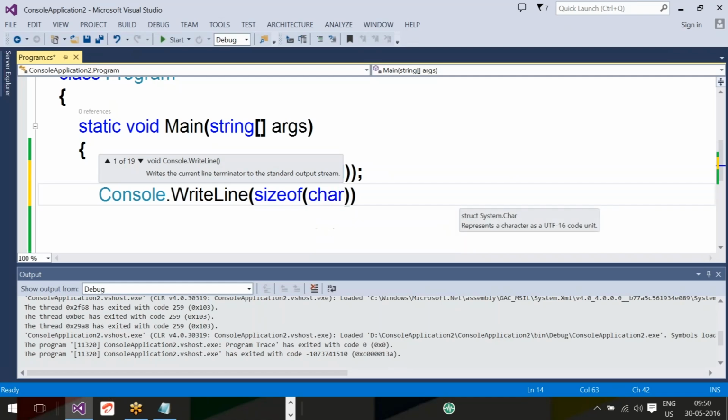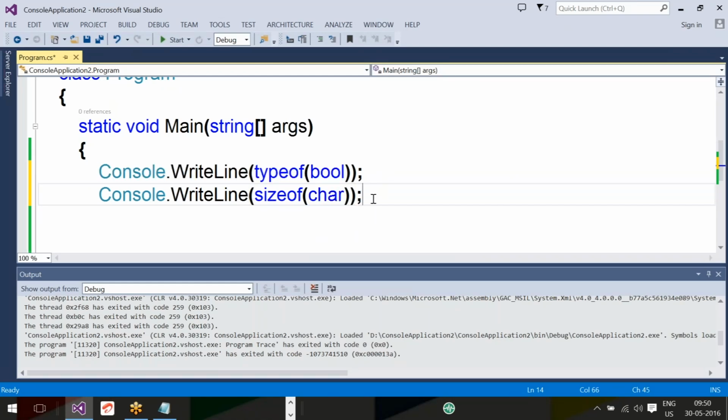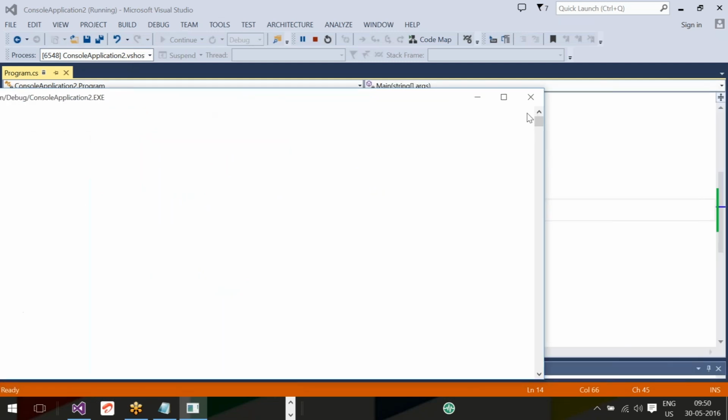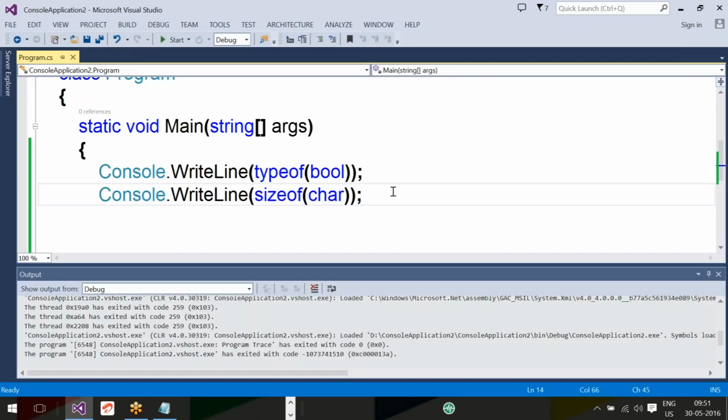Size of car. Size of car. Now, how many bytes? 2 bytes. Okay, guys. Now next question.